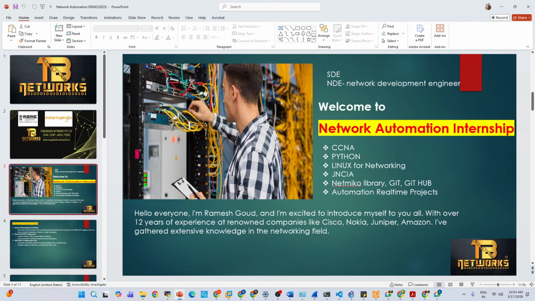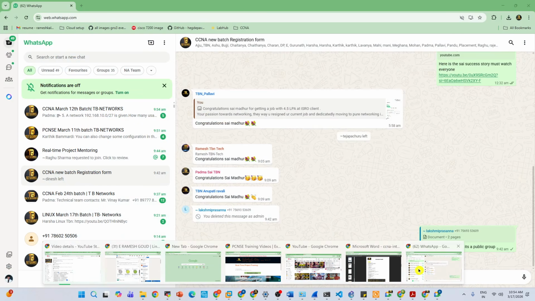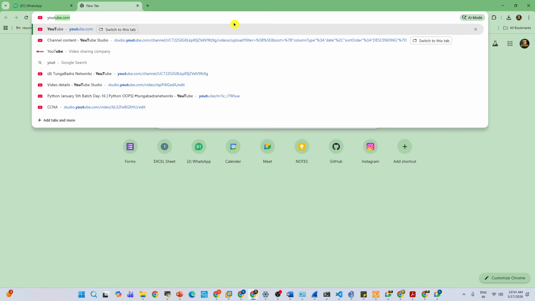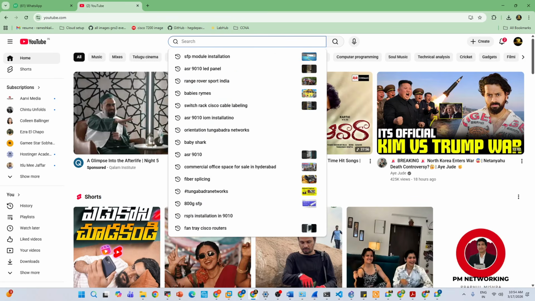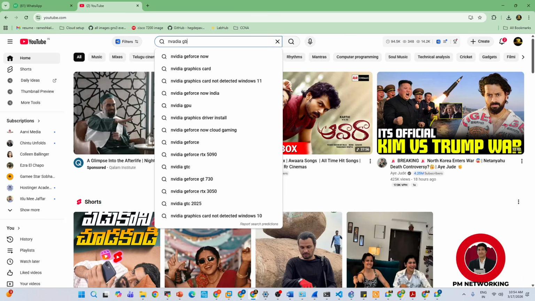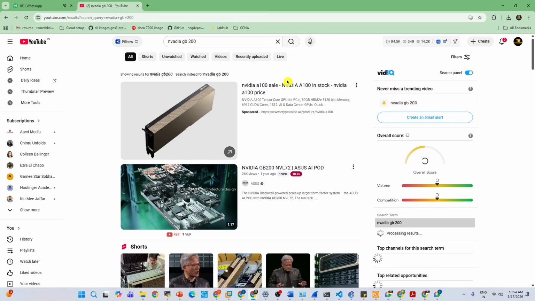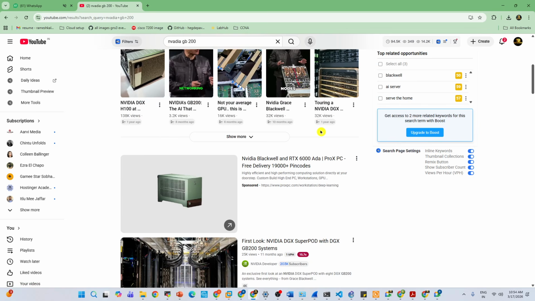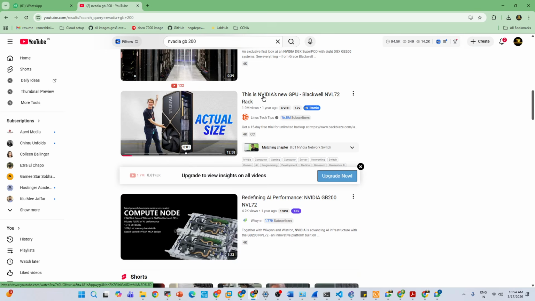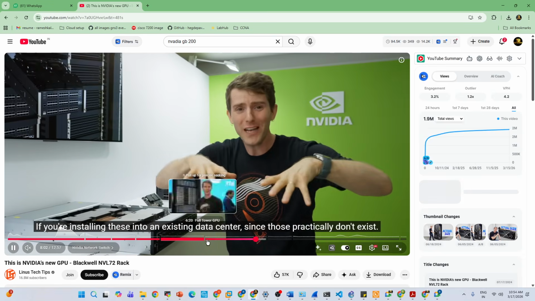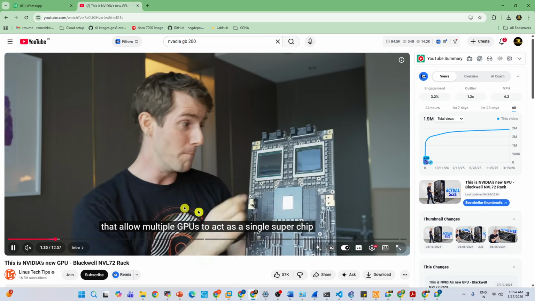I'm telling you, all the AI devices, let me share my screen. I think you're seeing my screen, right? Let me open YouTube and show you live AI devices called NVIDIA GB200s. Currently, they are building two types of data centers: one is a normal data center, and another is an AI data center. In the AI data center, this is the device they are using.